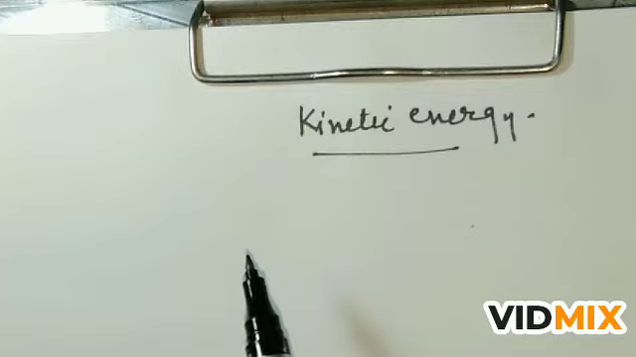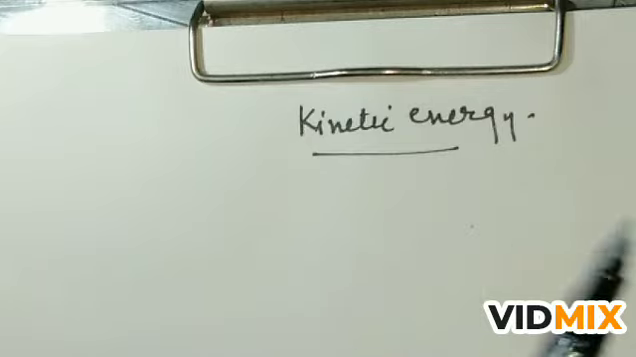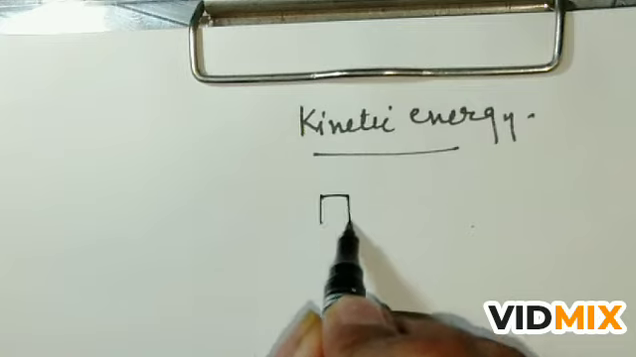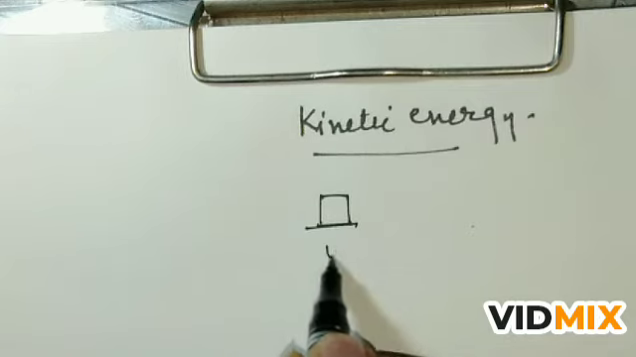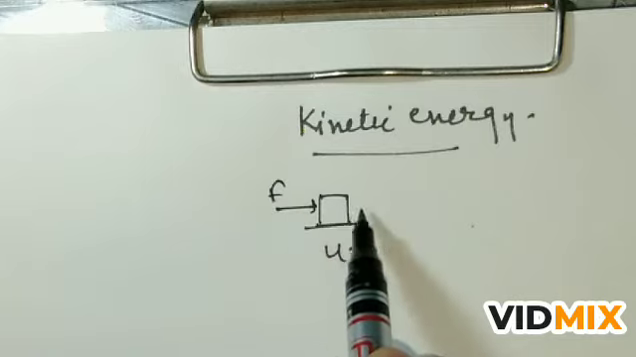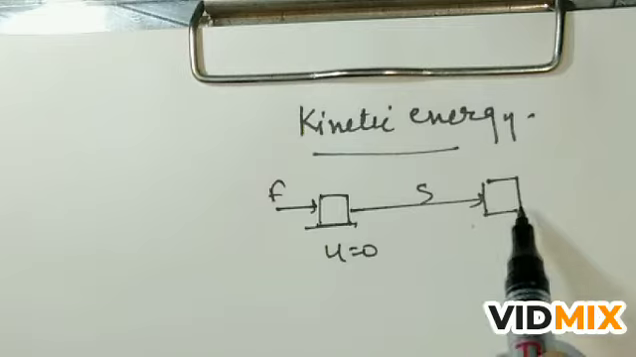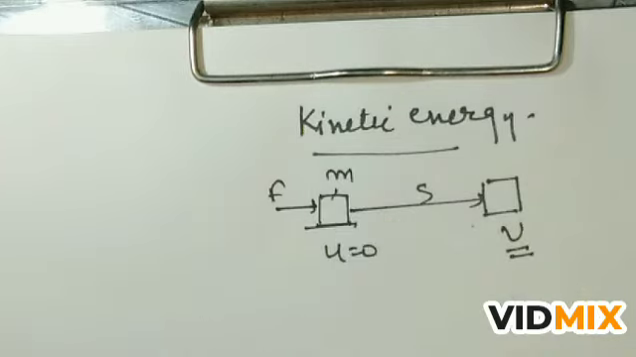So the kinetic energy of a moving body is measured by the amount of work done in bringing the body from rest position to its present position. Suppose the body is at rest initially, that is u is equal to 0, and after applying some force F, the body covers distance s, and at this position the velocity of the body is v, and the mass of the body is m.